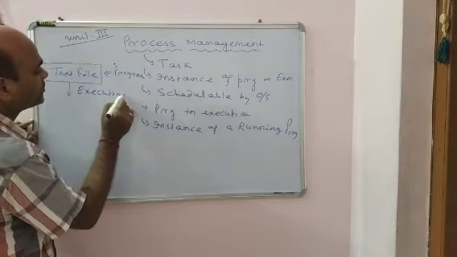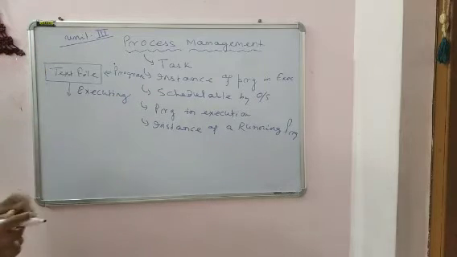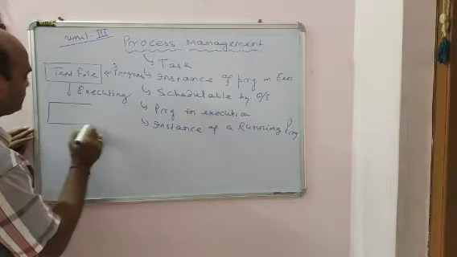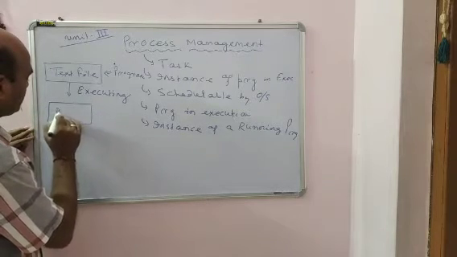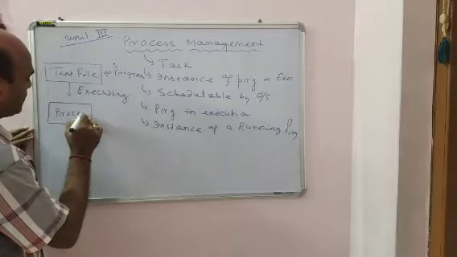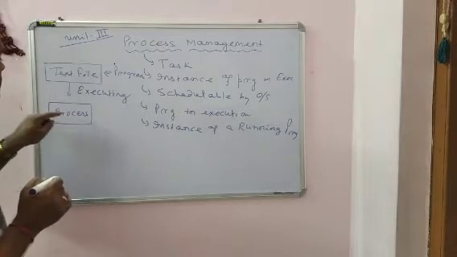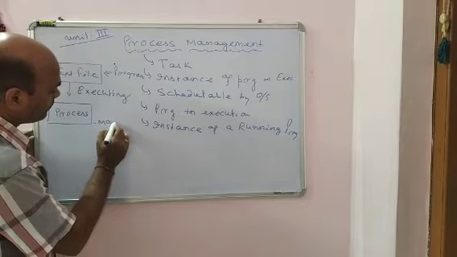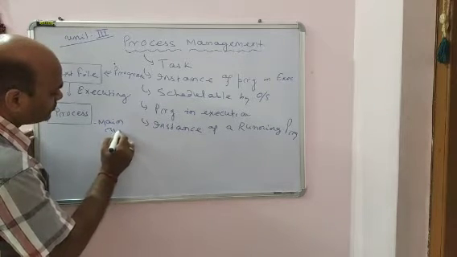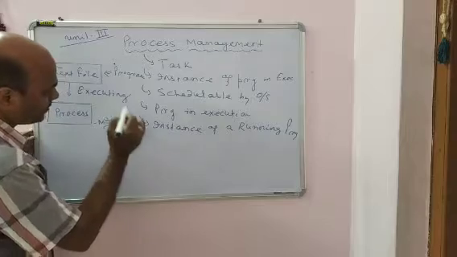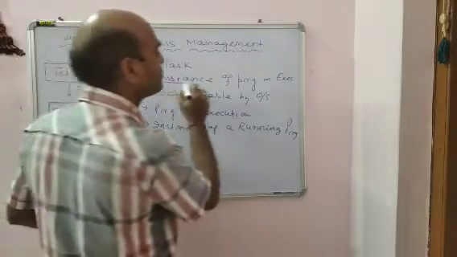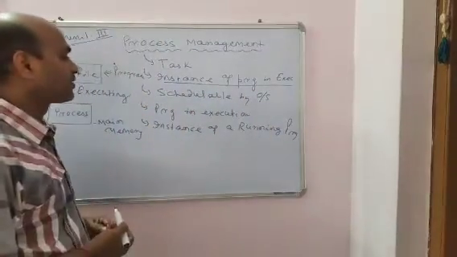Whenever this file is being executed by the computer system, that is the process. This process is done by the processor, with the program initially in the main memory of the computer system. Are you getting it? So process is nothing but the instance of the program in execution.